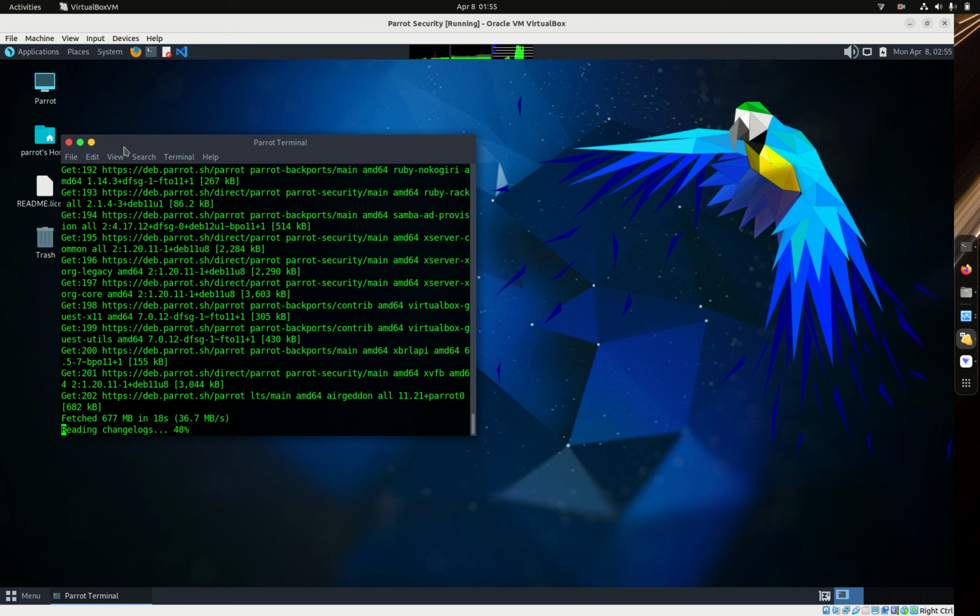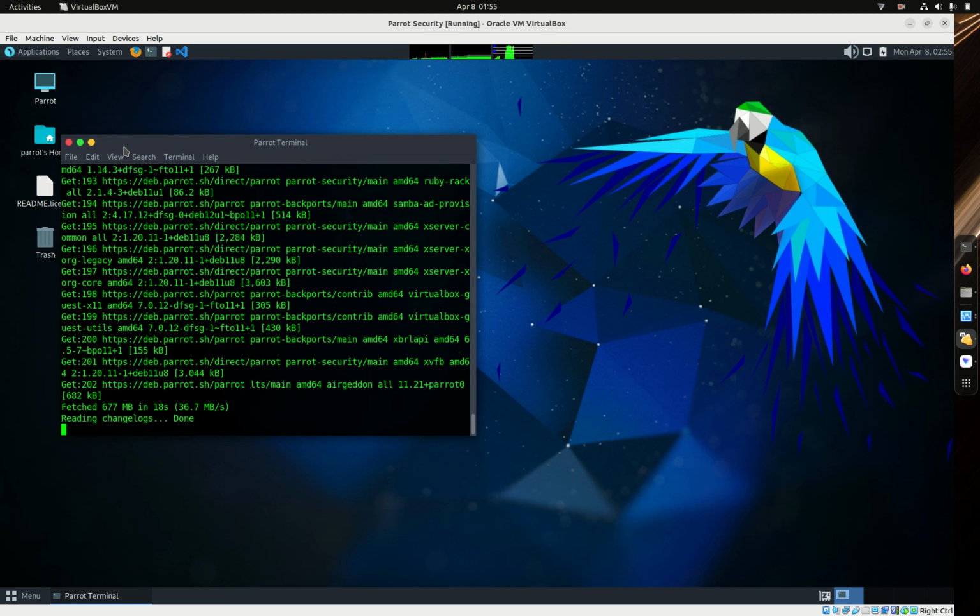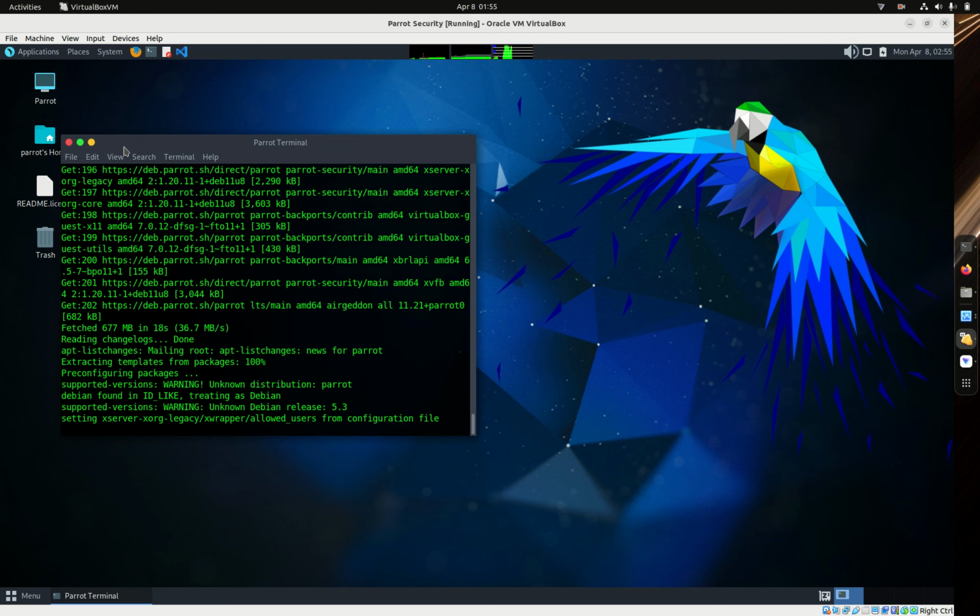I updated and upgraded it, which took about an hour, and then I came back and updated and upgraded again, and it took about another hour to get it to the 6.5 kernel. You'll go through a lot of these processes when you're upgrading it.